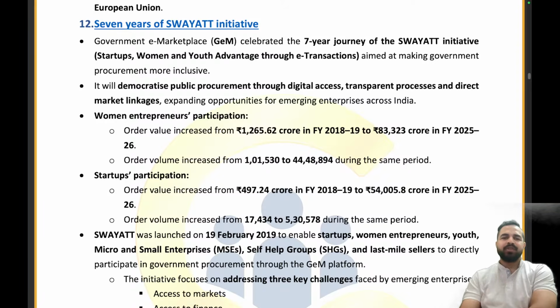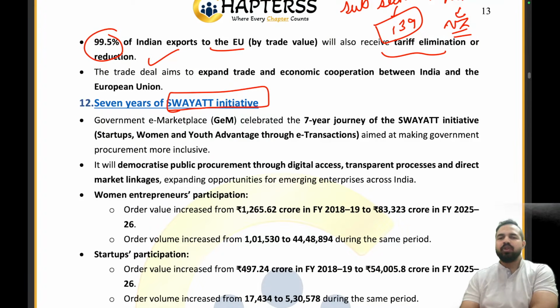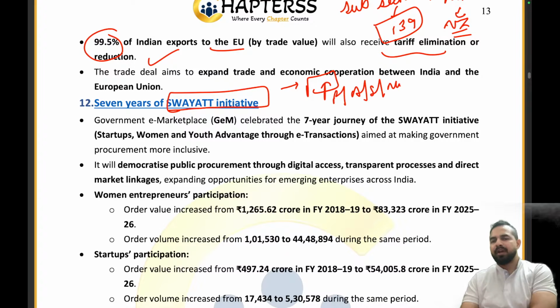So the 7 years of Swayat initiative. My dear friends, before that I would like to give you a very important information here. Swayat initiative को understand करेंगे with the help of an example. Right? So whenever you guys want to purchase anything, you guys go to the Flipkart, Amazon, Snapdeal, Myntra. Right? Whatever you want to purchase, you go to these platforms and you are able to purchase the things. Right? But let's now take an example that, see, you are the general public. But let's take an example, if you are a department office of the government of India.